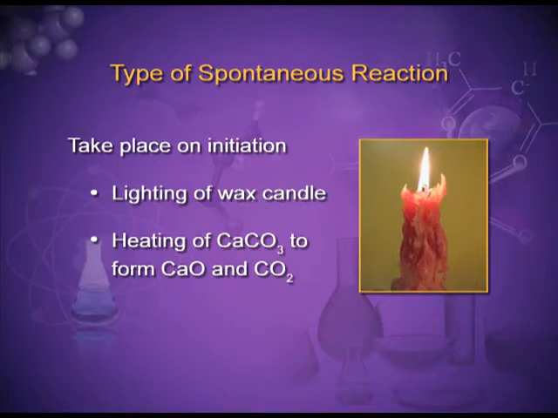So some processes are spontaneous after proper initiation or proper start. Rusting is also a spontaneous process. When an iron object comes in contact with moisture and air, it rusts, but the reverse process is not possible.